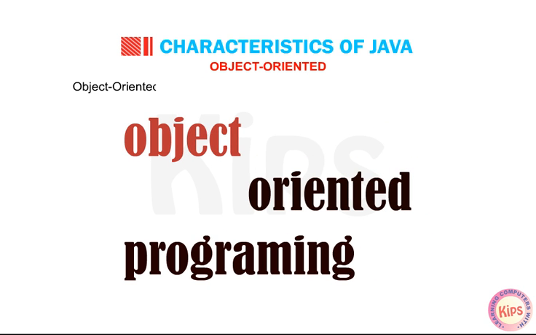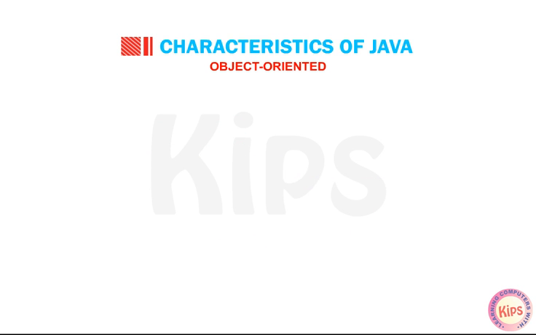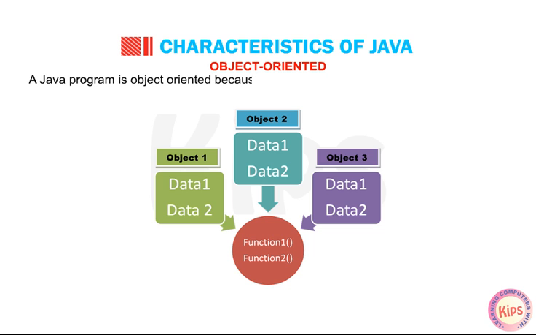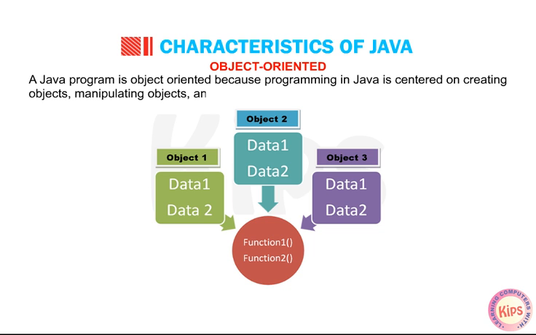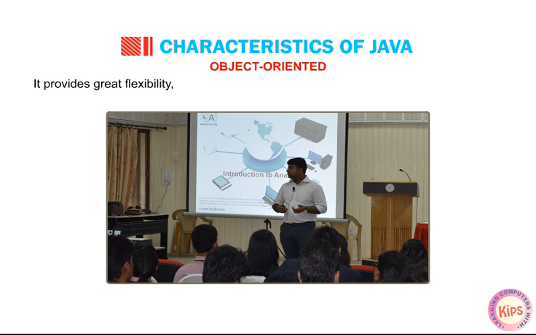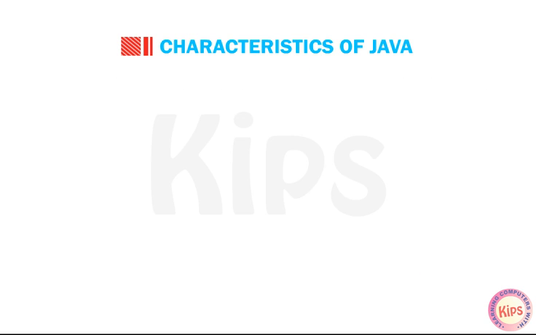Object-oriented. Object-oriented programming models the real world in terms of objects. A Java program is object-oriented because programming in Java is centered on creating objects, manipulating objects, and making objects work together. It provides great flexibility, clarity, and reusability through encapsulation, polymorphism, and inheritance.